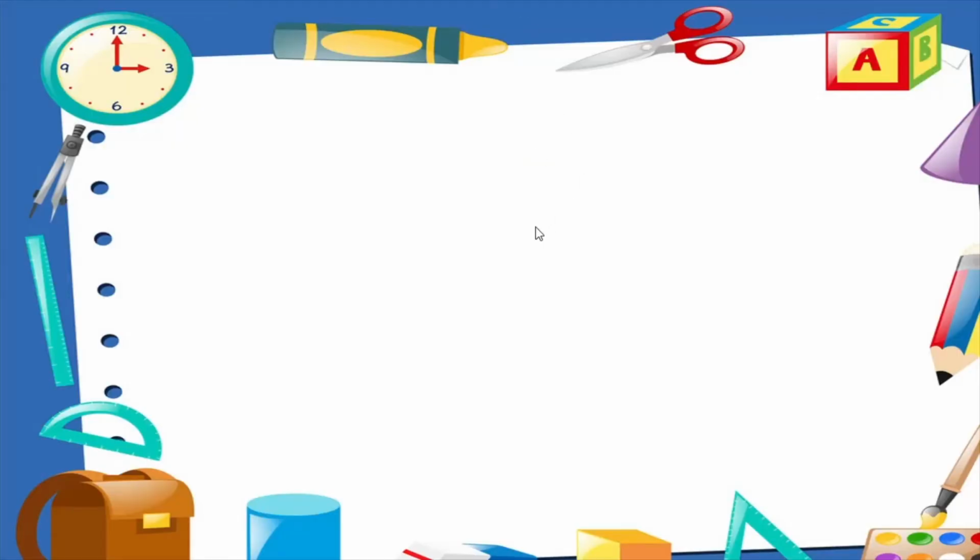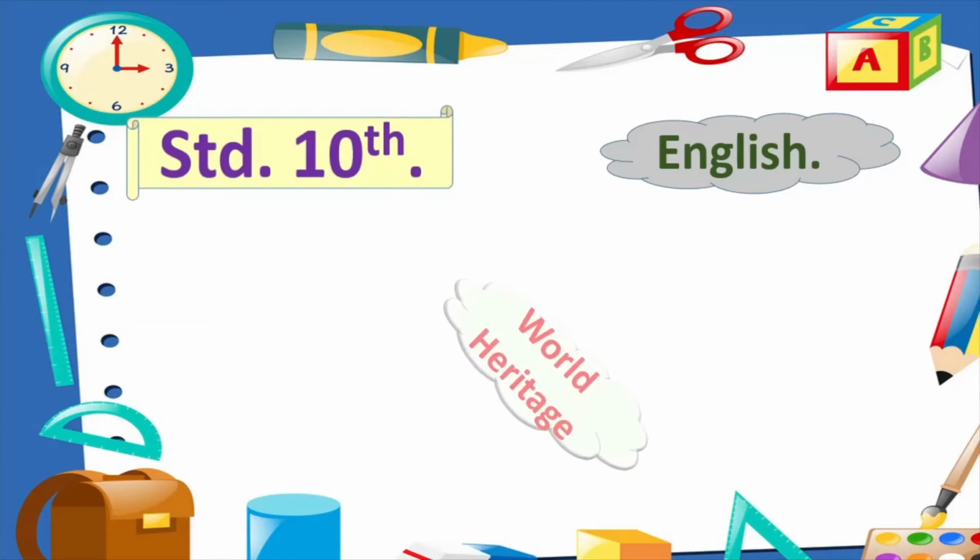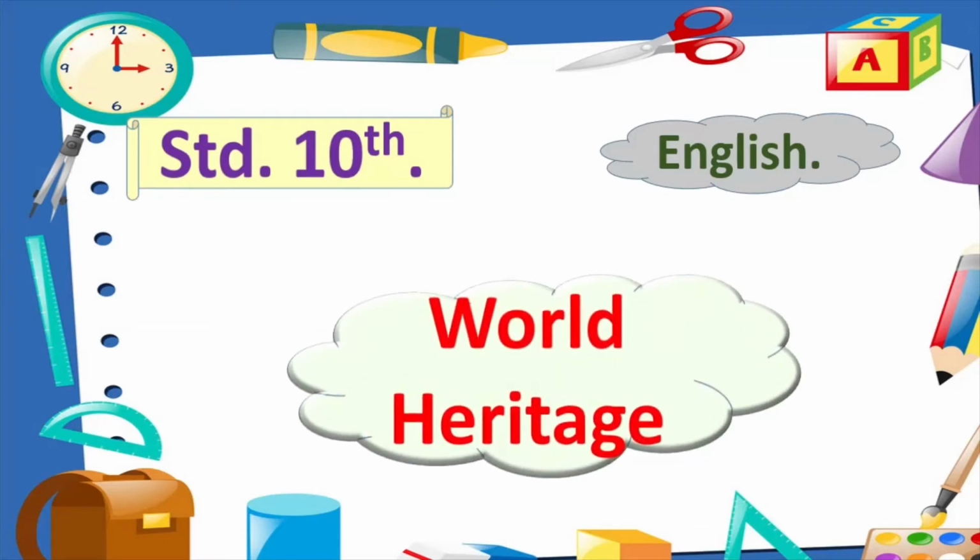So children, let me welcome you to another lesson in Standard 10. Subject is English, and the lesson for today is a lesson called World Heritage. It is lesson number 4.3 in your English textbooks. Now children, this lesson is a rather long lesson. There are a lot of new points and new facts and new information that you will learn in this lesson. Along with this, there are a number of vocabulary and grammar exercises also in the lesson.